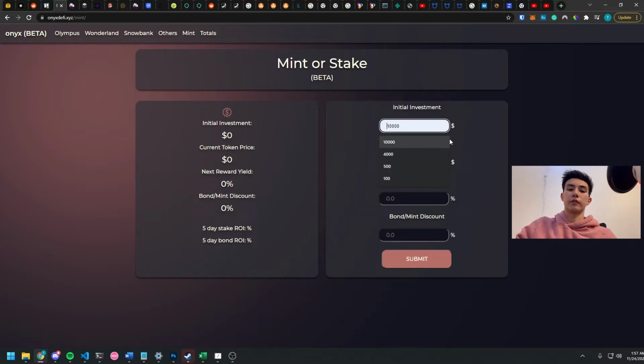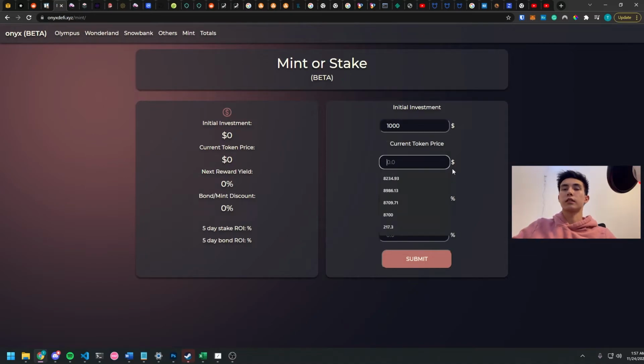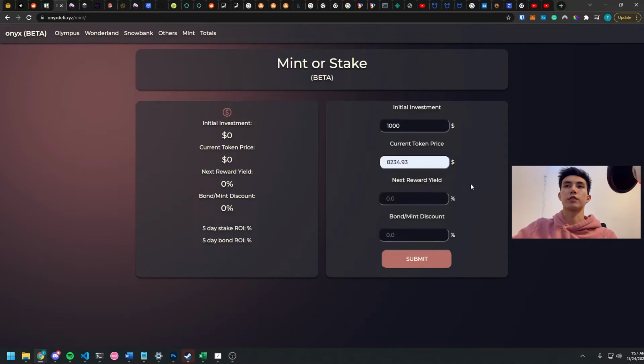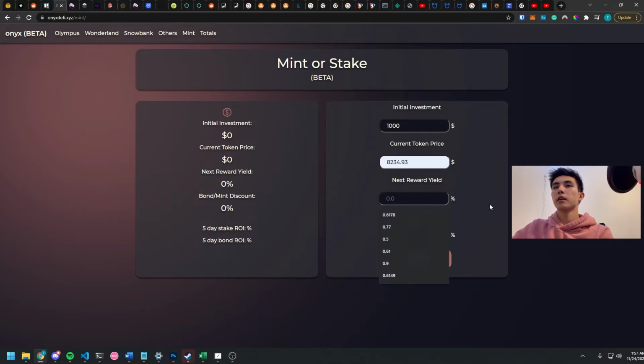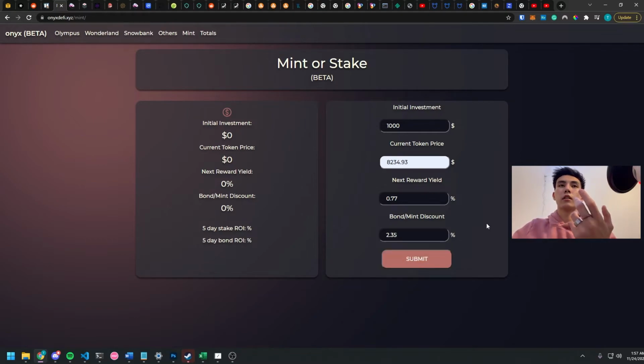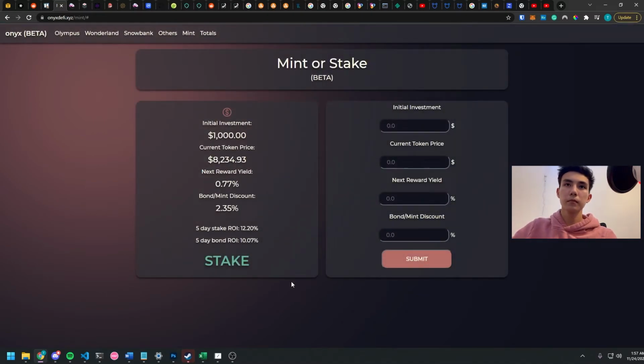So if we have an initial investment of $1,000 and the current token price is this, and our next reward yield, let's say, is 0.77, and our bond discount is 2.35. If you're familiar with this, it should be pretty obvious that you should stake instead of bond. And it'll tell you the return on investment compared to staking or bonding. So you can double check right here.